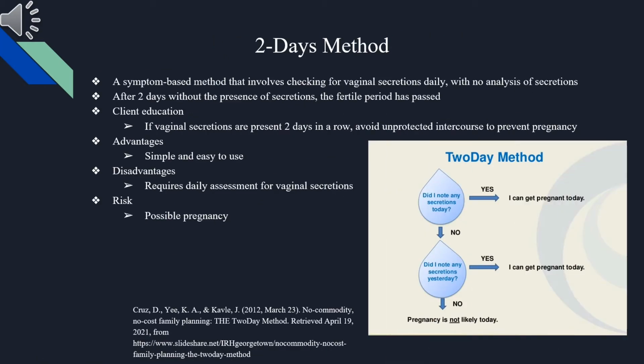2-day method is a symptom-based method that involves checking for vaginal secretions daily with no analysis of secretions. After 2 days without the presence of secretions, the fertile period has passed. It is important to educate the client that if vaginal secretions are present 2 days in a row, avoid unprotected intercourse to prevent pregnancy. The advantages include that it is simple and easy to use. Disadvantages include that it requires daily assessment for vaginal secretions.